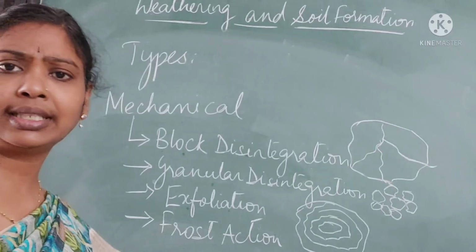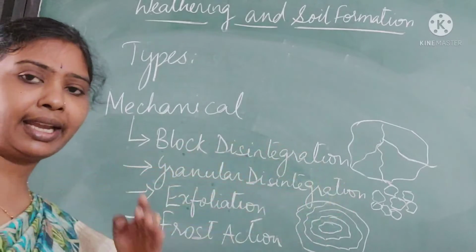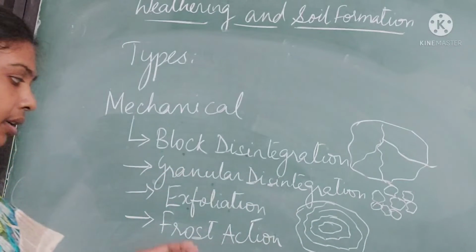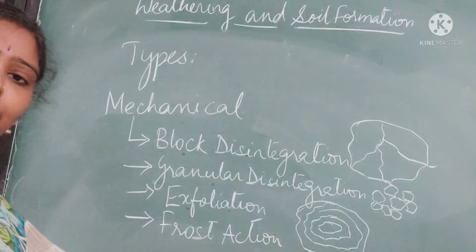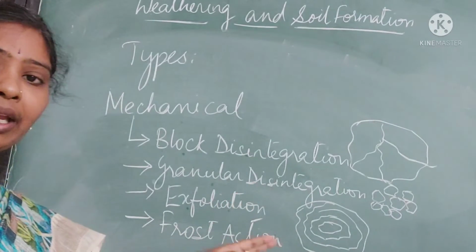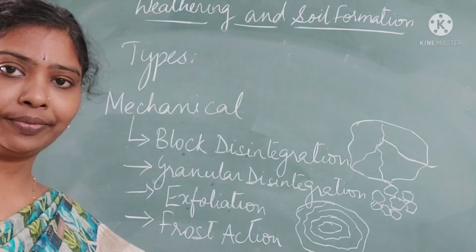The other name for this is onion peeling. This also takes place in open areas. The last one is frost action.